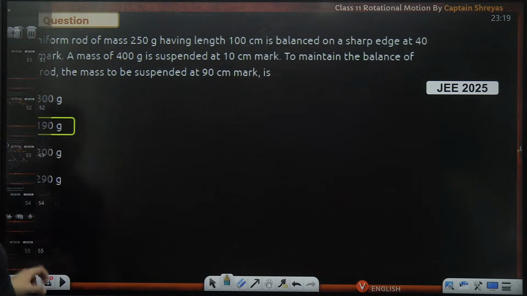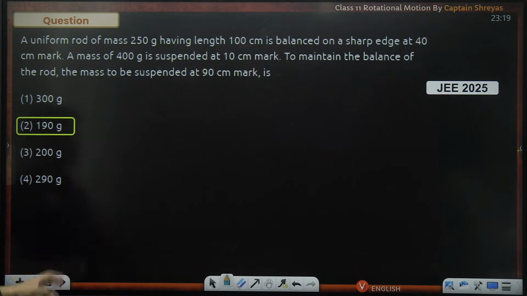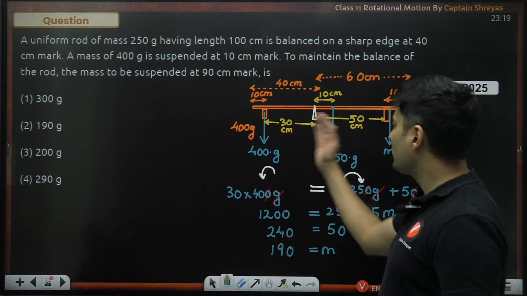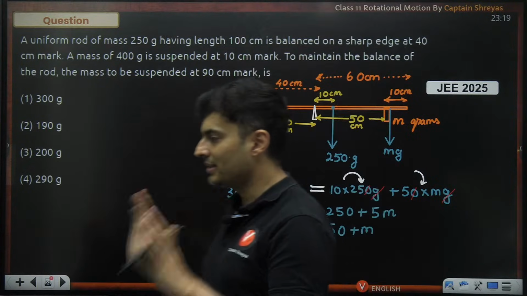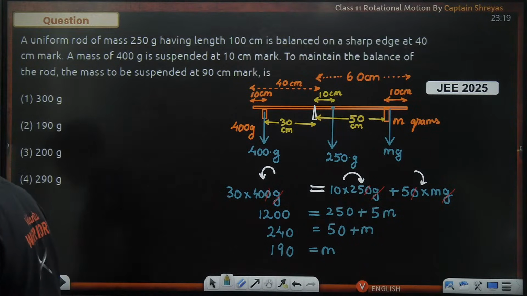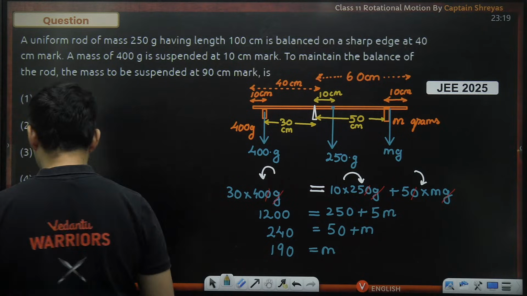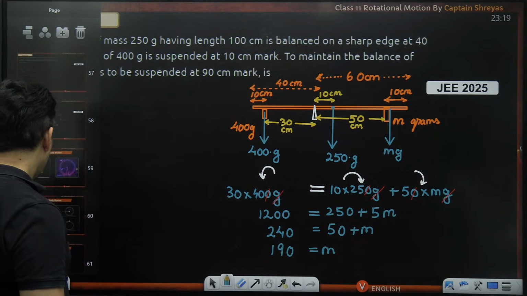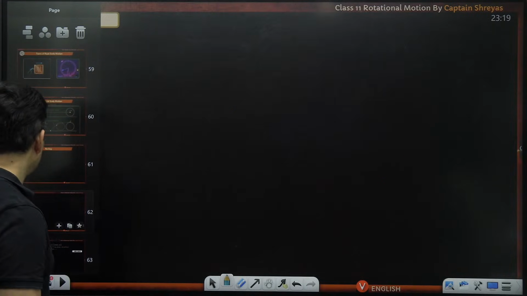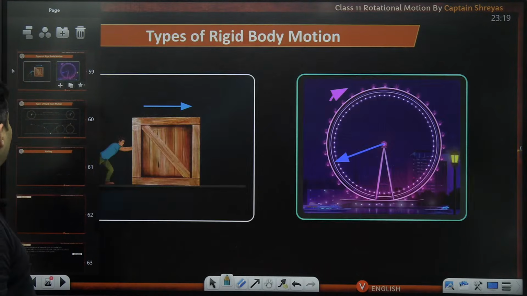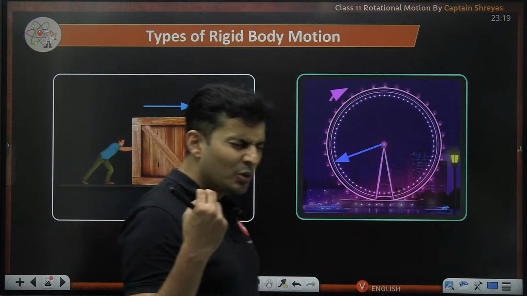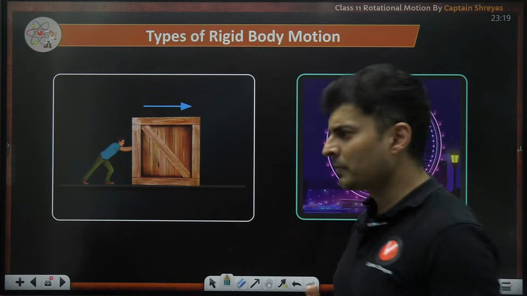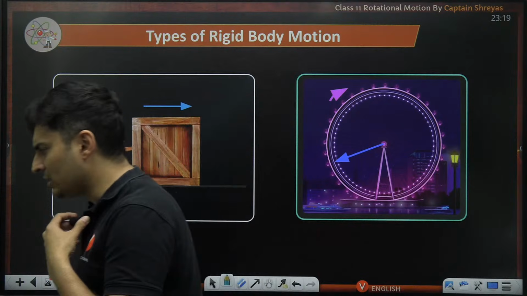There you go. That is the correct answer. 190 grams. This was your JEE 2025 question. Is that clear how we solved it? Just balance all the torques from all the sides. Very good. Excellent. Now, I will just talk about a few more things, which is the concept of rolling, where you might get some questions sometimes. So it is better to talk about it right now. Okay. So we'll talk about that as well.